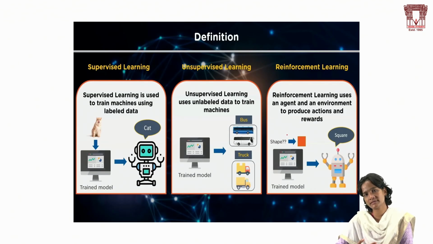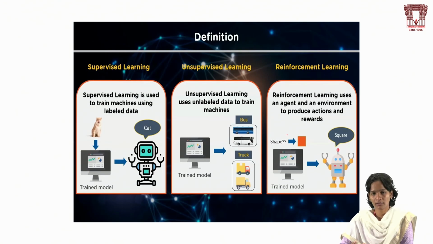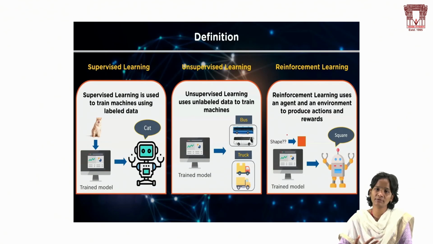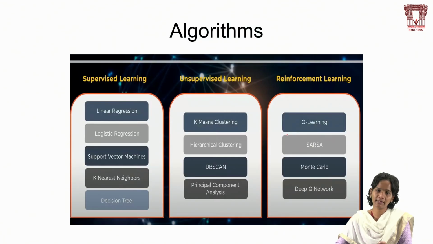One by one, supervised learning is nothing but taking labeled data so that we can train the machines using some particular data. Labeled data is nothing but particular data we take to train the machines for machine learning purposes. So in the supervised learning technique, we are completely taking labeled data.